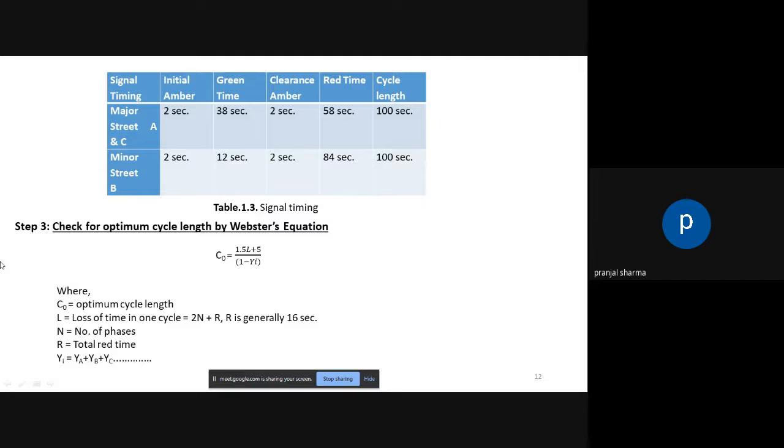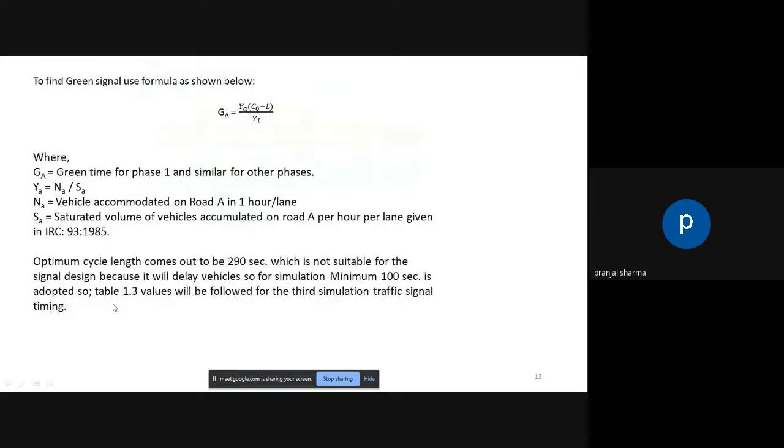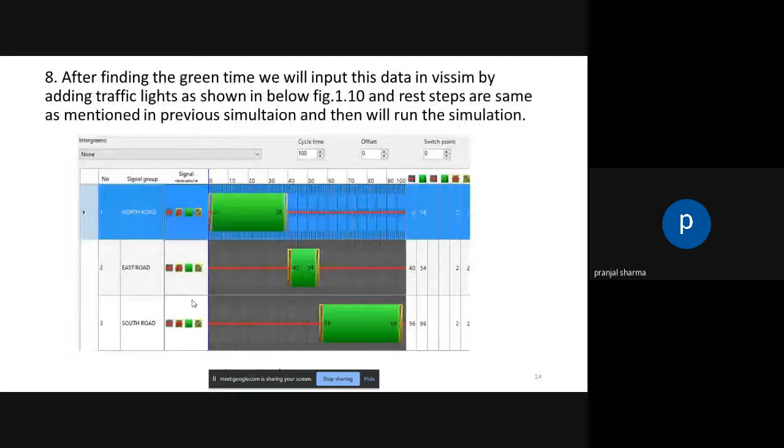Then step 3 is to check the optimum cycle length by the Webster method. By using the Webster method, the optimum cycle length comes out to be 290 seconds, which is not suitable for the signal design because it will delay vehicles. So for simulation, a minimum of 100 seconds is adopted. So table 1.3 values will be followed for the third simulation traffic signal timing. After finding the green time, we will input this data in Visum by adding a traffic light as shown in the figure below. And the rest of the steps are the same as mentioned in the previous simulation, and then we'll run the simulation.